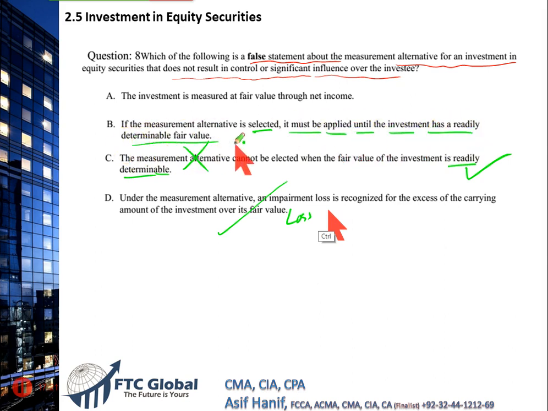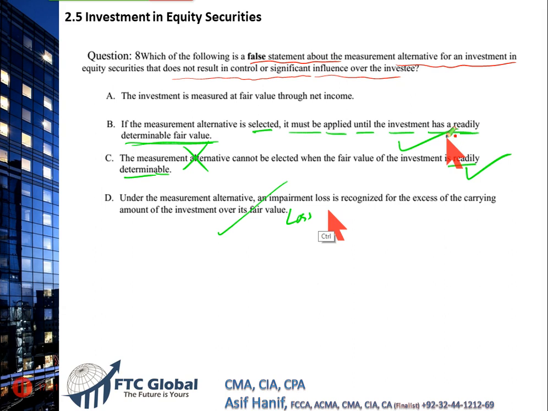That is true as well. We should continue applying the measurement alternative until a readily determinable fair value is available. So B, C, D are correct. All these were in the text we just read a little while earlier.